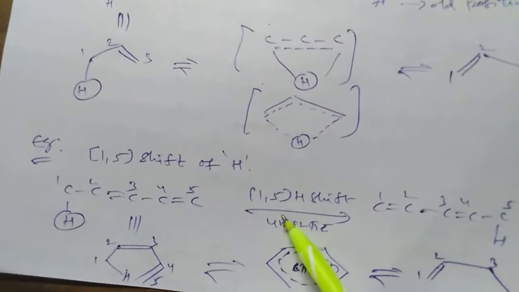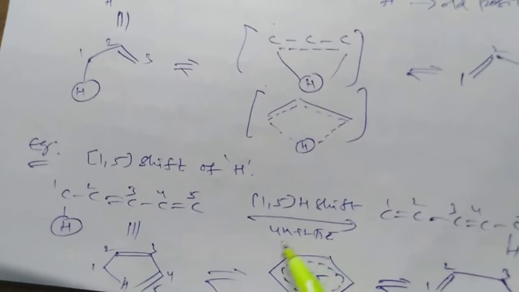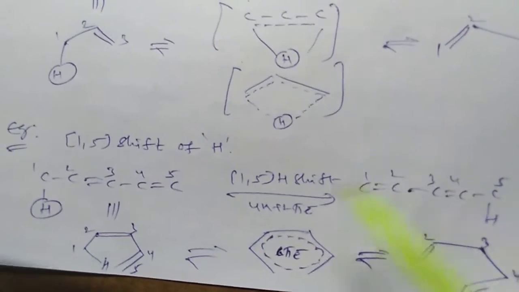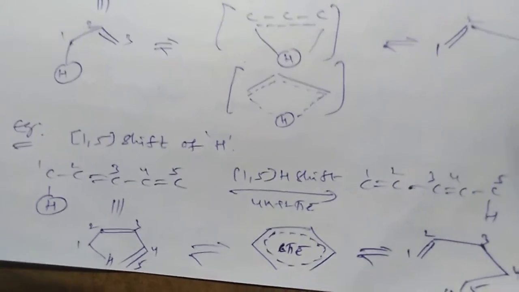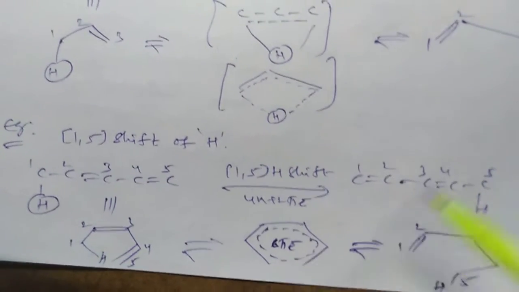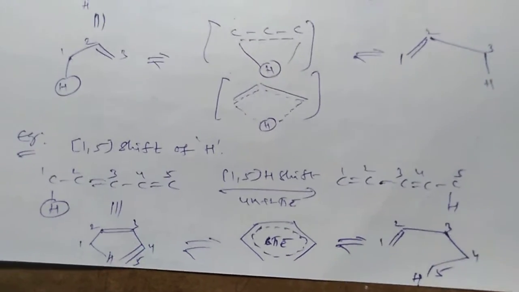So total 1 plus 5 is equal to 6 electrons involved in this reaction. That's why it is a 4N plus 2 pi electron system. The product is obtained like this. So that's why it is known as a 1,5 proton shift, because the proton is shifting from the first position to the fifth position. So the product is obtained through the cyclic transition state containing 6 pi electrons.